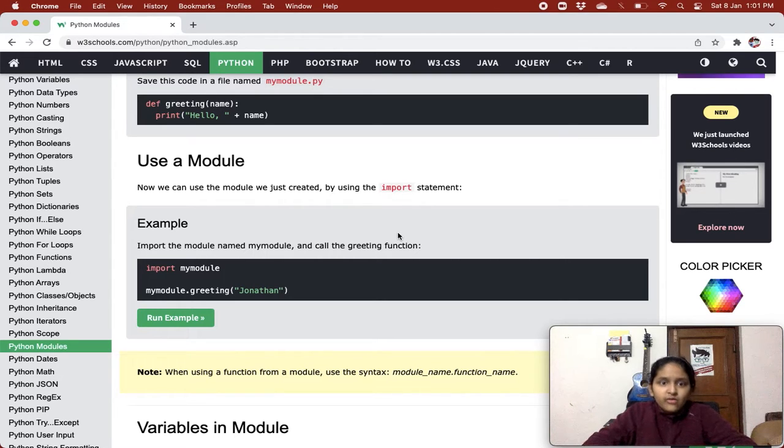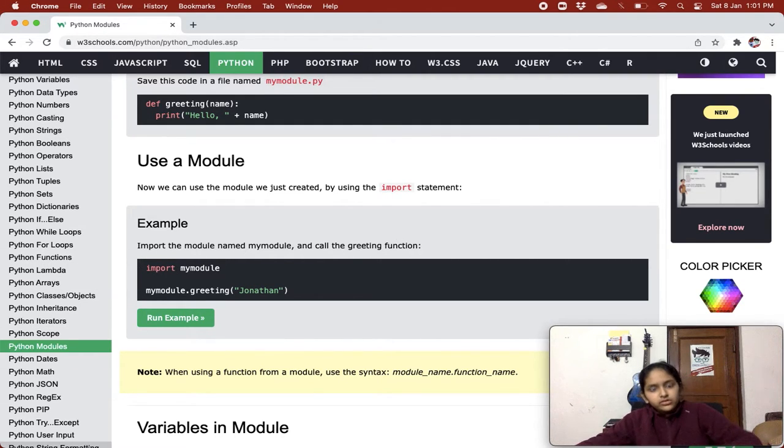Now we can use the module we just created with the import statement. If we want to use it, of course we want to use it, then you will use it by giving the import statement. There is an example, as you can see here.